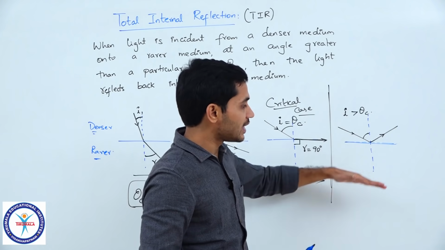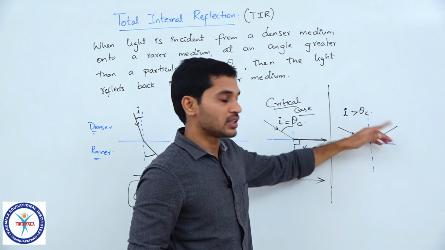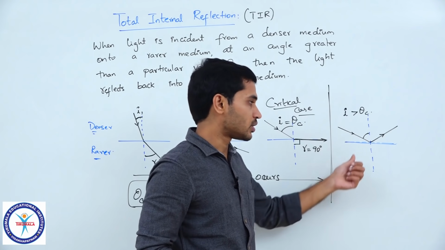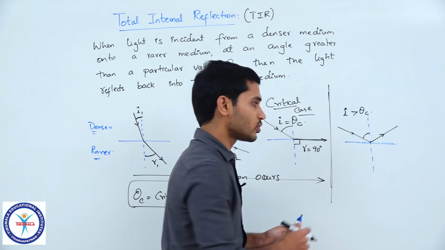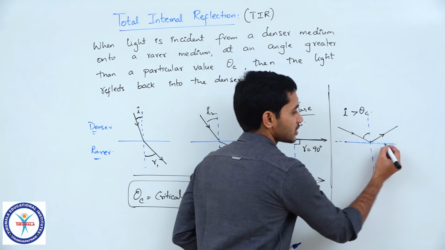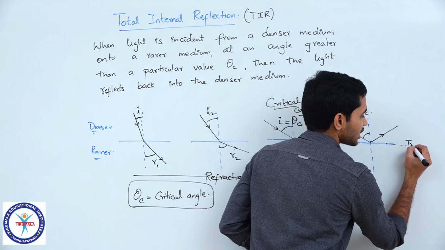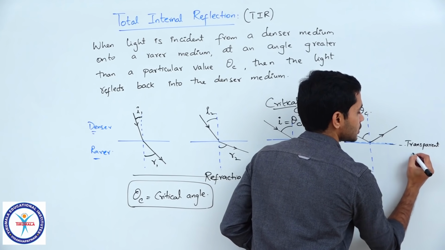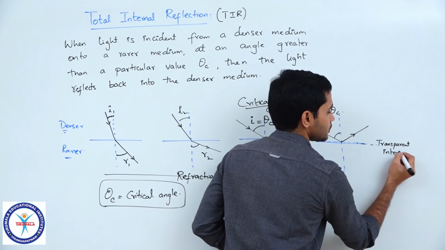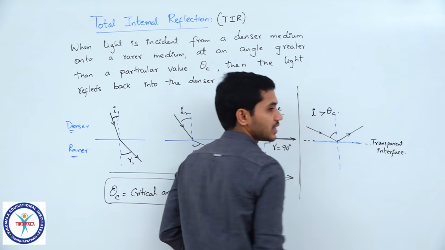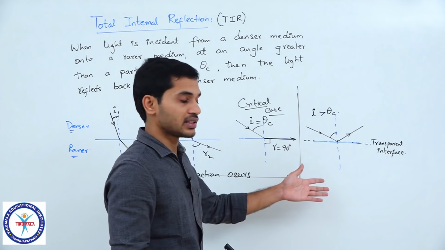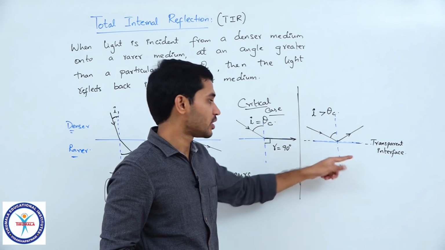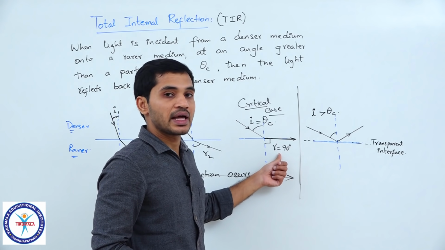If there was really a mirror at this surface, the way in which reflection would occur, in the exact same manner reflection would occur here, even though this is a transparent interface. This interface here is still a transparent interface, but there is no way that refraction can occur in this particular case, because the light ray cannot enter into the second medium because of the angle r.